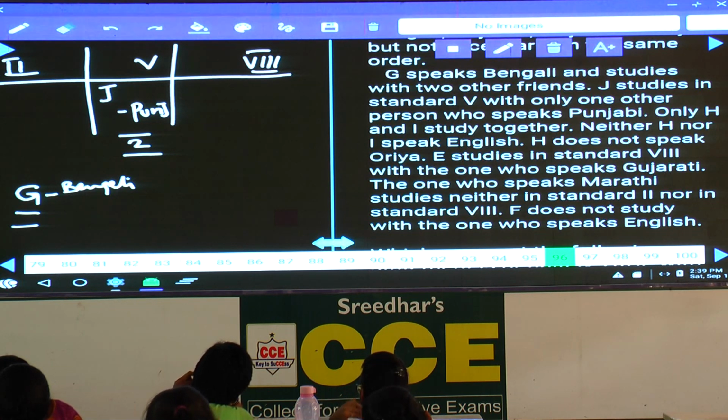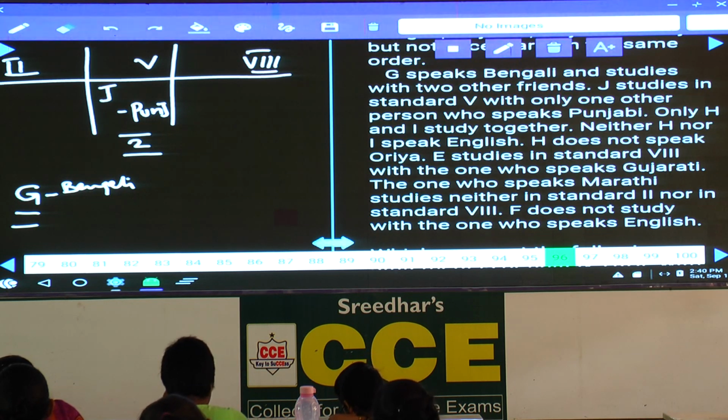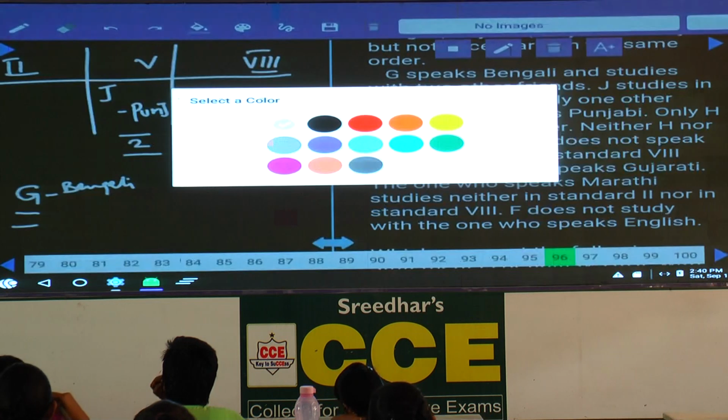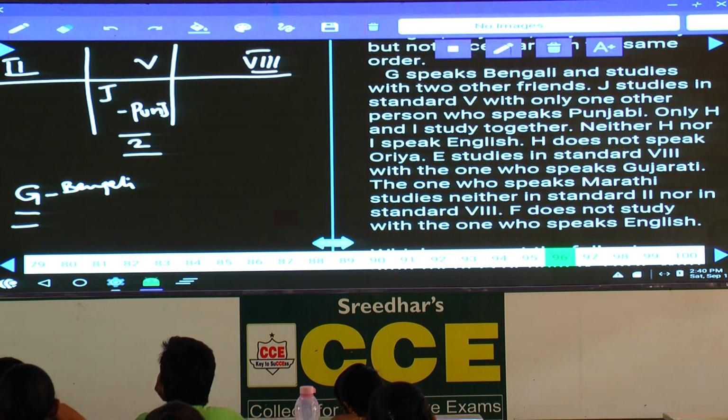Why? In the standard of this G, there must be 3 people. But G cannot be in the 5th standard because there must be only 2 people there. Then next one. J studies in standard 5 with only one other person who speaks Punjabi.